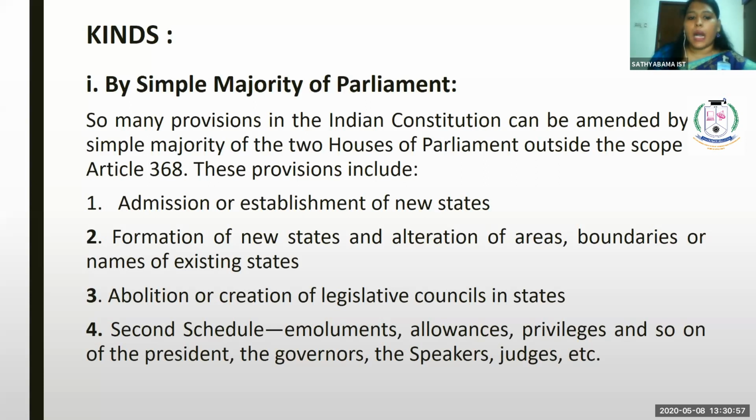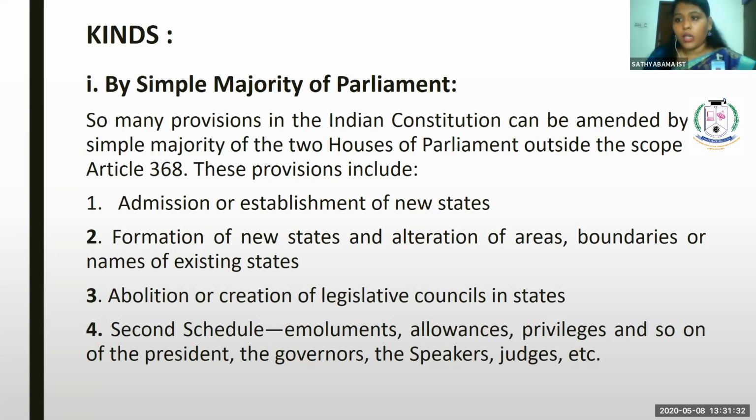The third one is abolition or creation of legislative council in states. Even if the parliament is going to abolish or create any legislative council, simple majority can be used for abolition as well as for the creation of legislative council in the state. The second schedule: emoluments, allowances, privileges, and so on of the president, the governors, the speakers, judges, etc. Even the simple majority can